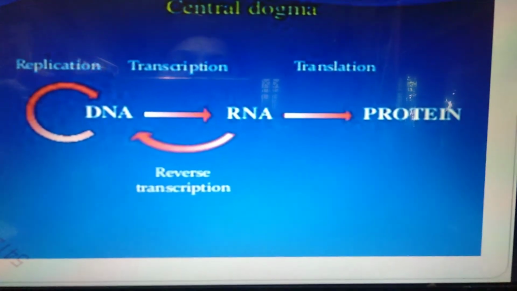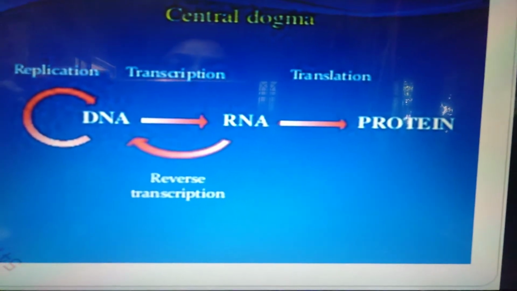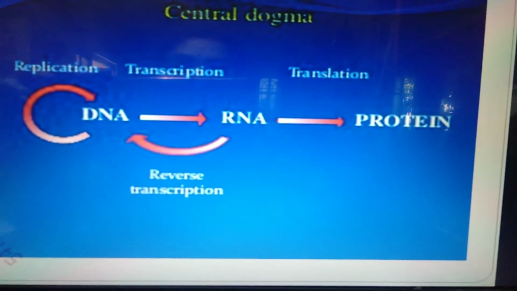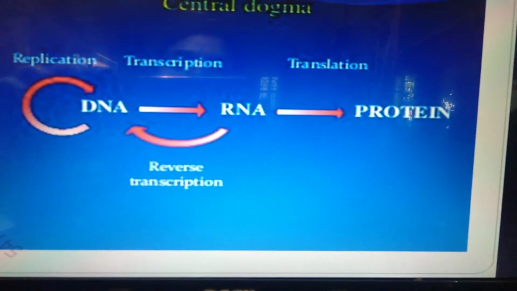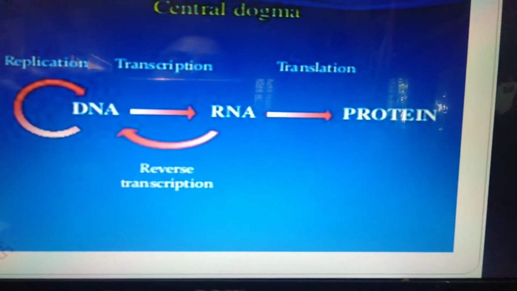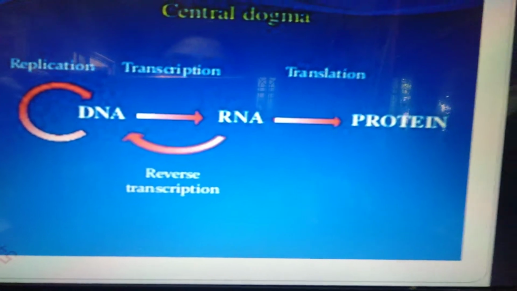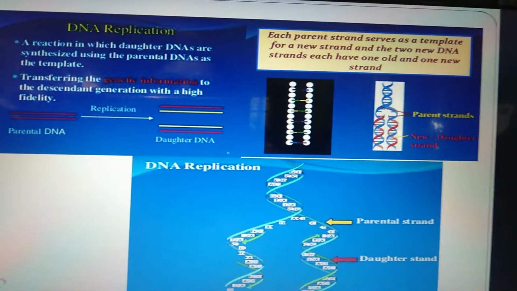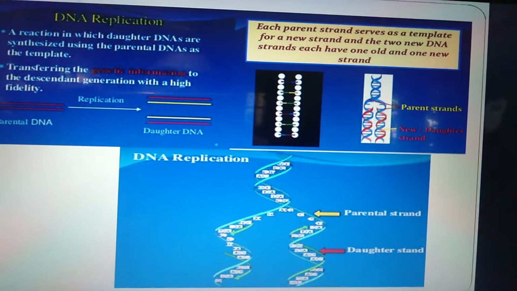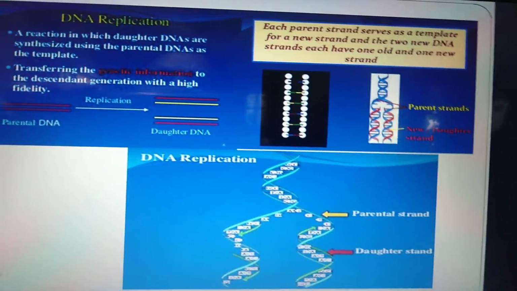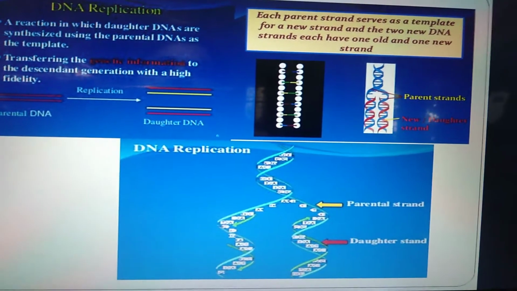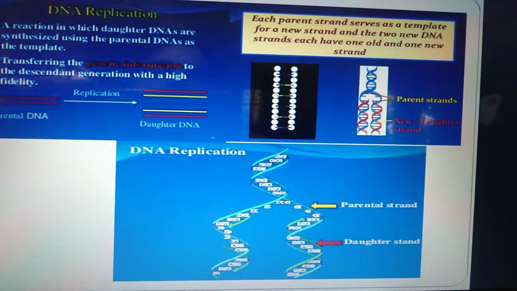The central dogma is replication, then transcription, then translation. DNA converts to RNA by the transcription process, and then formation of protein will take place in translation. Here we can see DNA replication is a reaction in which daughter DNAs are synthesized using the parental DNA as a template, transferring the genetic information to the descendant generation with high fidelity.